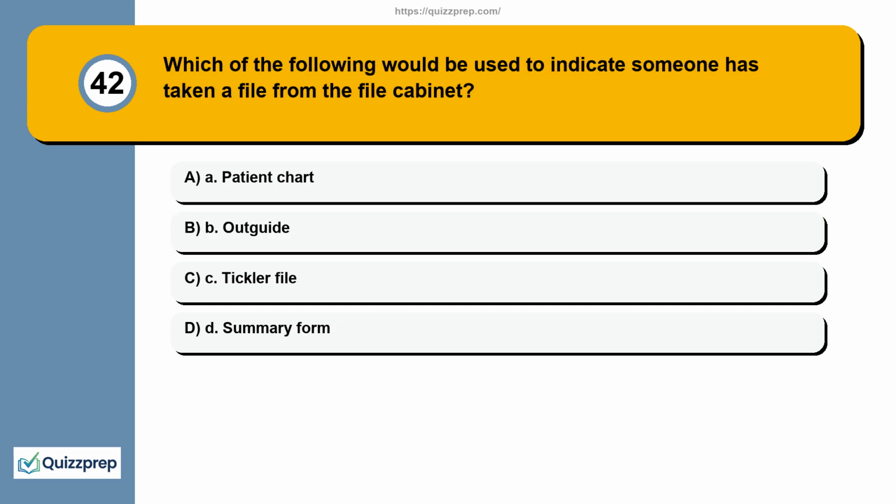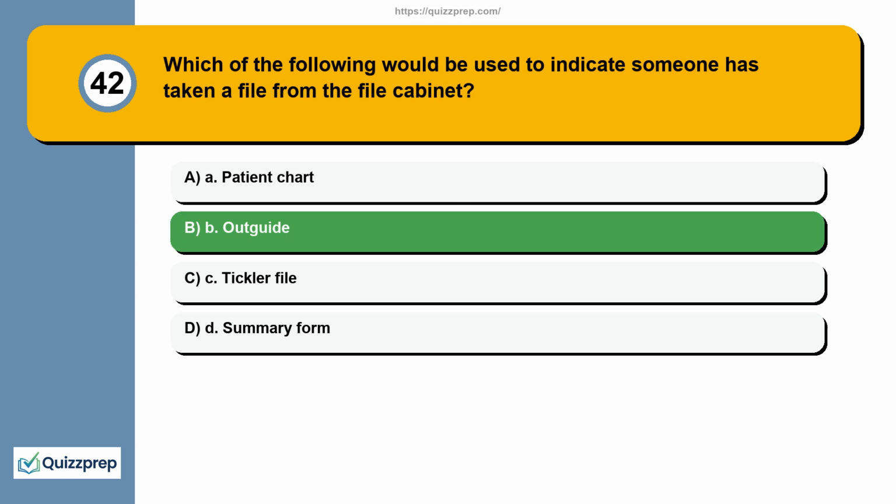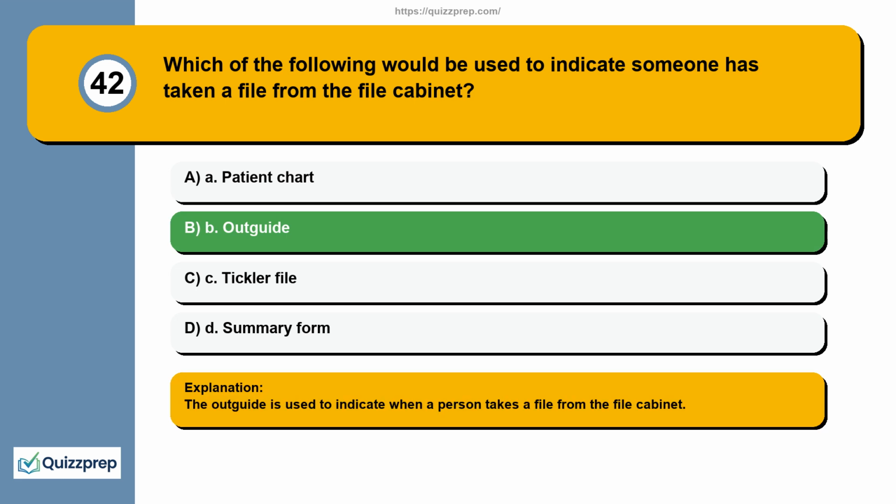Question 42. Which of the following would be used to indicate someone has taken a file from the file cabinet? A. Patient chart. B. Out guide. C. Tickler file. D. Summary form. The out guide is used to indicate when a person takes a file from the file cabinet.